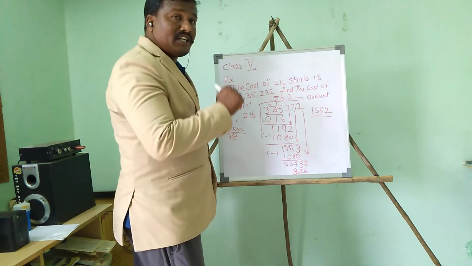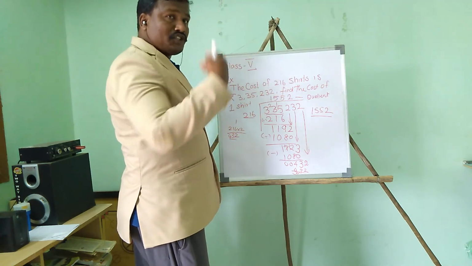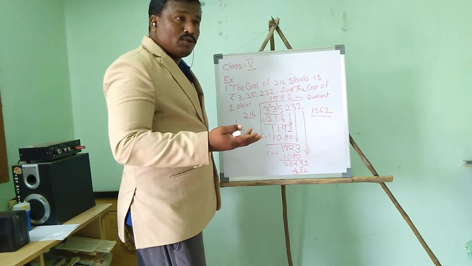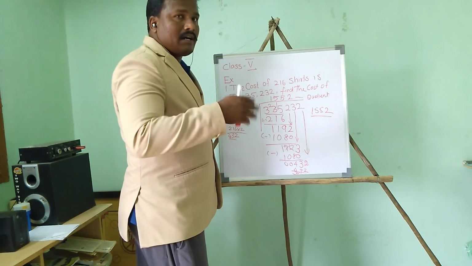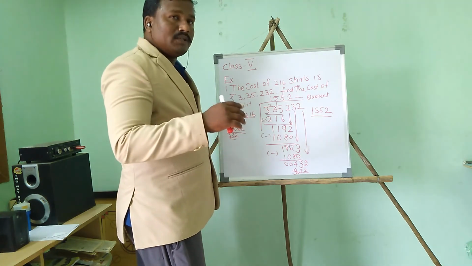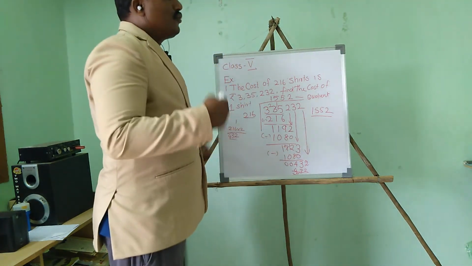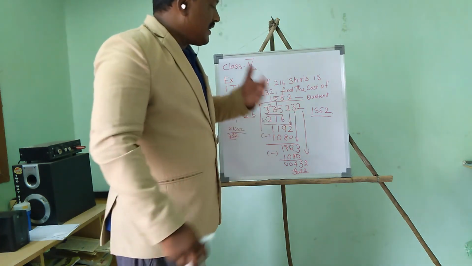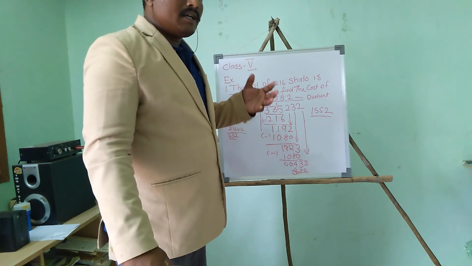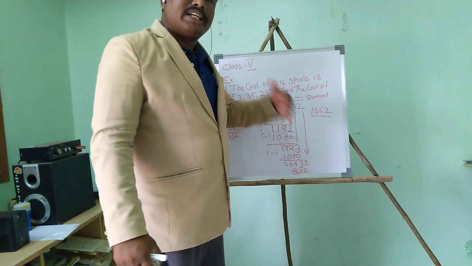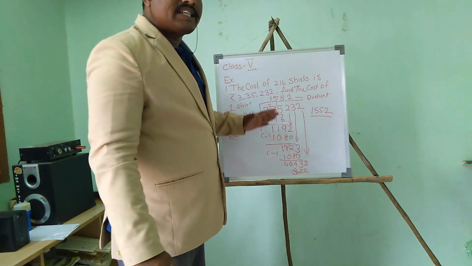You find the single shirt cost. Now we want to sell, because we purchased in bulk from another shop, and we want to see some profit for our living. So you will keep some extra amount over 1,552. You have to cover transport charges, shop rental, electricity bill, and the people's cost. You keep whatever amount is needed, then you can sell it. So in real life you can also use this kind of division.